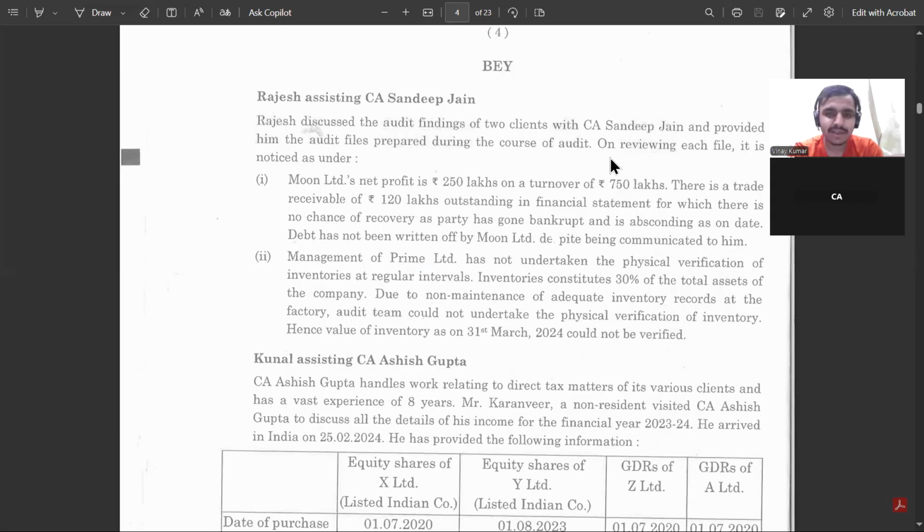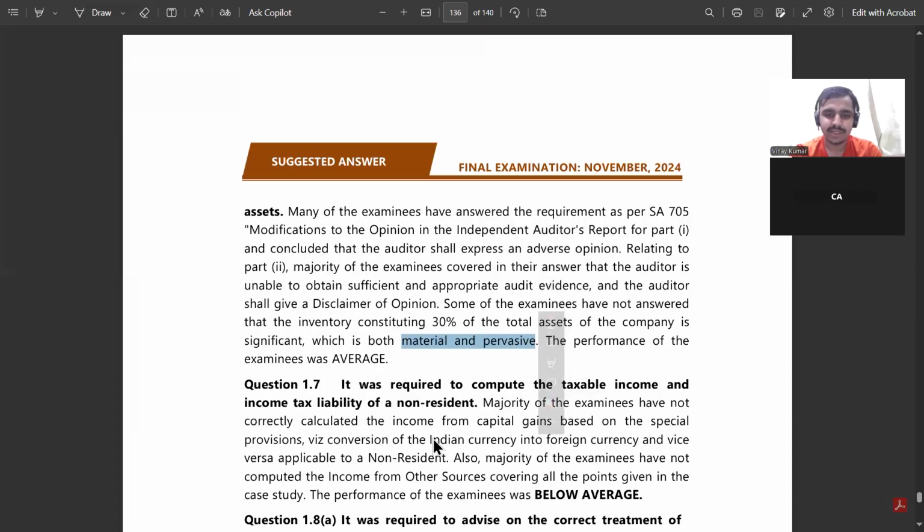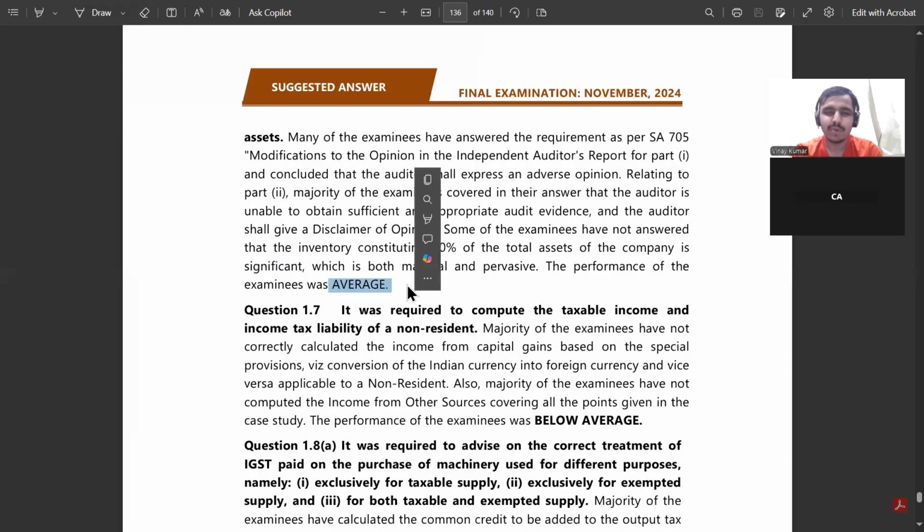What he is saying is that some examinees did not mention that it is both material and pervasive. So in an audit report question, try to mention this whenever you are writing a disclaimer or whatever the question is. That's why he says the performance of examinees was average. In the open book exam, what you can do while opening this type of question, such as a disclaimer, is directly open the essay and see what is written in that.